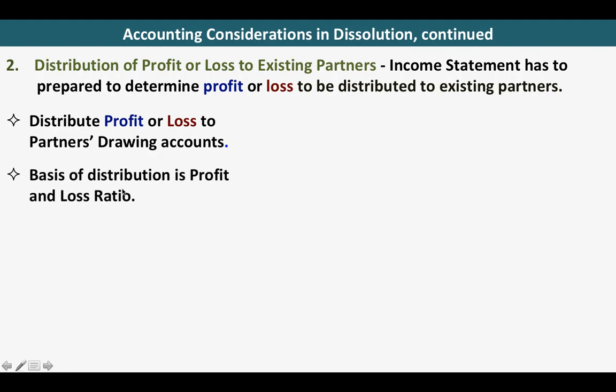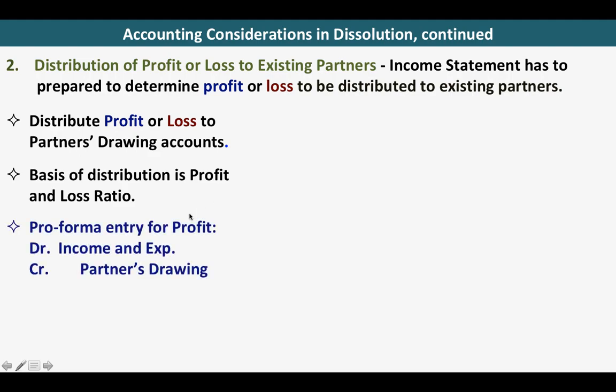So again, the basis of distribution is the profit and loss ratio. The pro forma entry is this. For profit, we will debit income and expense summary. Take note that if the business has a profit, you will find a credit in the income and expense summary.